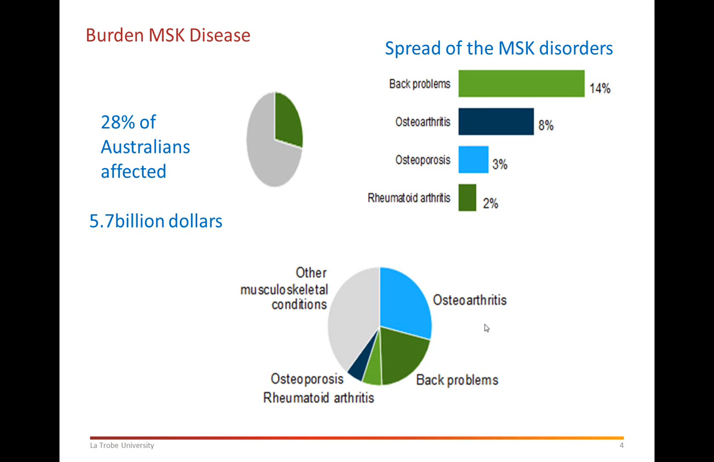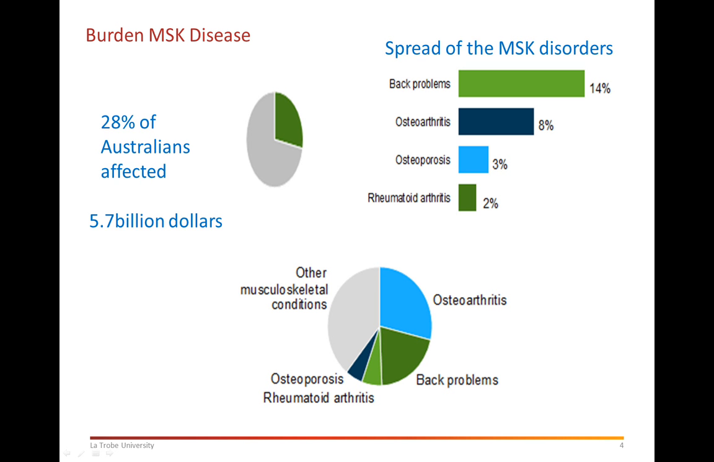So if we look at pictures now of this burden of disease, look at 28% of Australians affected. The majority have back problems, osteoarthritis, osteoporosis, and rheumatoid arthritis. The most interesting thing on this picture, if you look at the picture on the bottom, is that the government spends more money on osteoarthritis than on back problems, yet back problems affect double the number of people